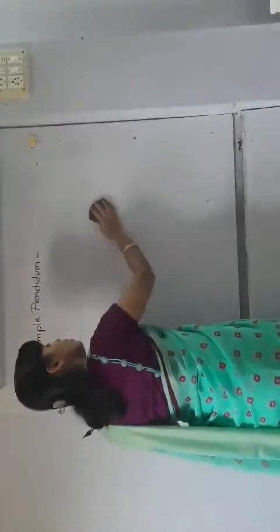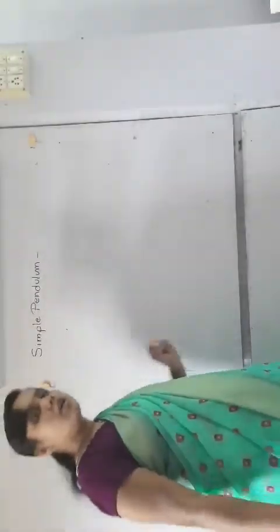Before discussing simple pendulum, what is the actual meaning and definition of pendulum, we are going to discuss here.